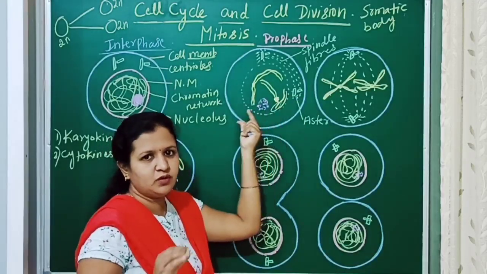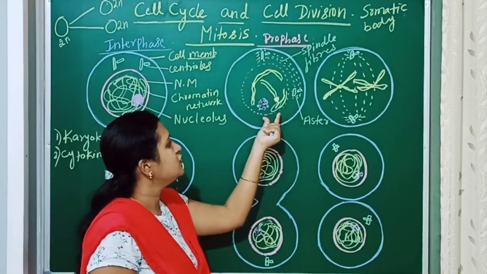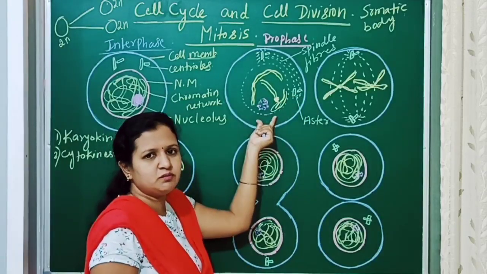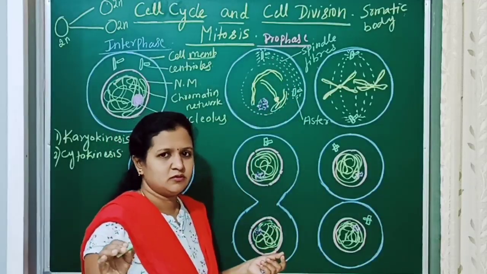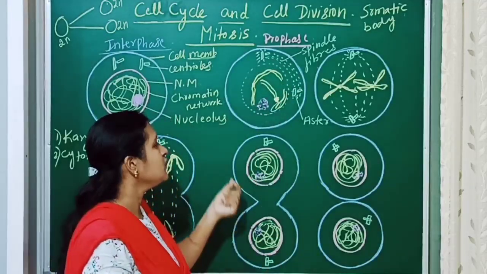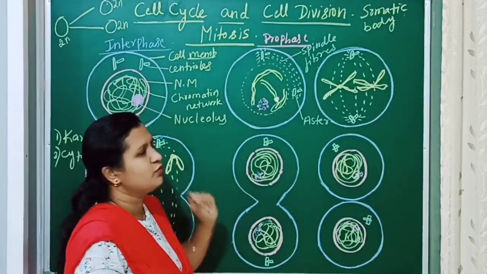This is the beginning of the prophase. At the end of the prophase, the centrioles will move to the opposite poles, and the spindle fiber formation will be almost complete. These are the changes which occur in the prophase.